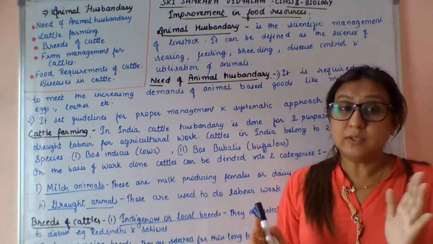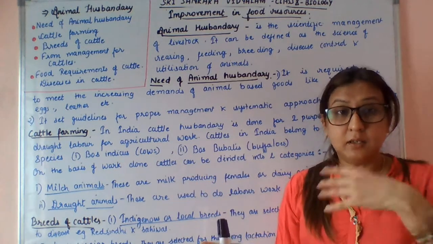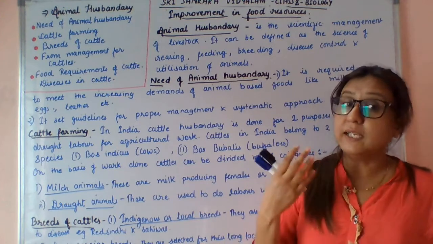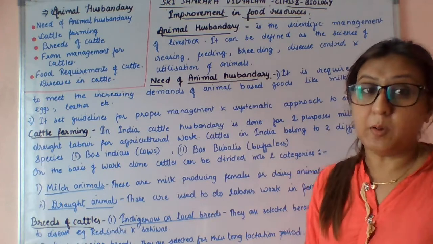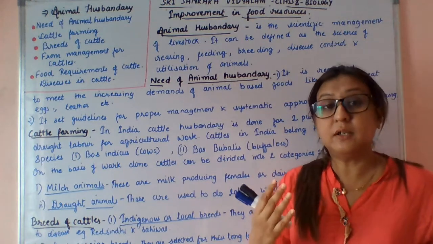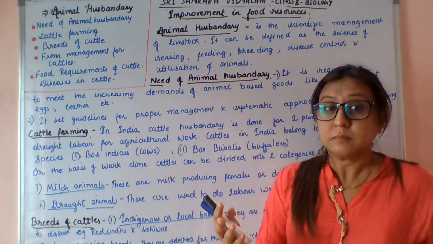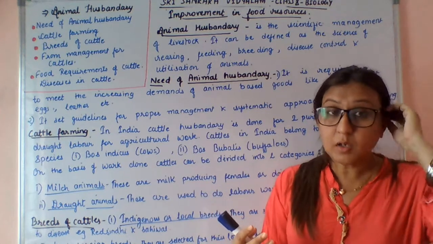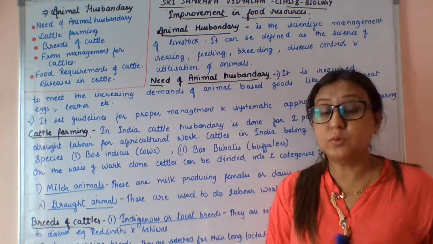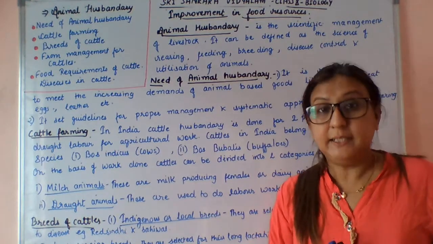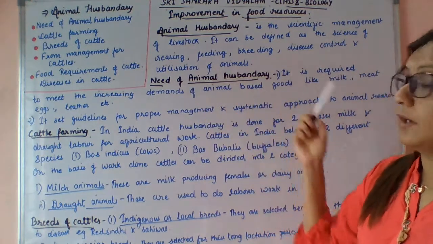So this is all about how we can breed properly, how we can feed properly, how we can treat properly, how we can keep the animals from diseases, and how we can implement such techniques to improve our yield.